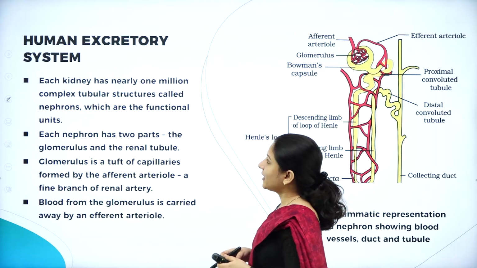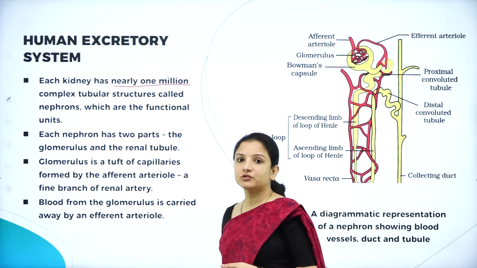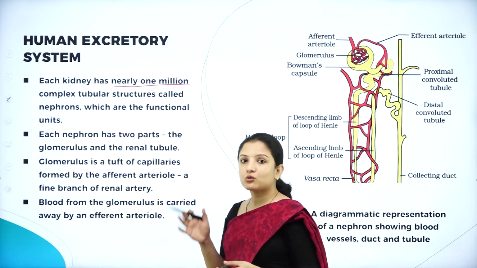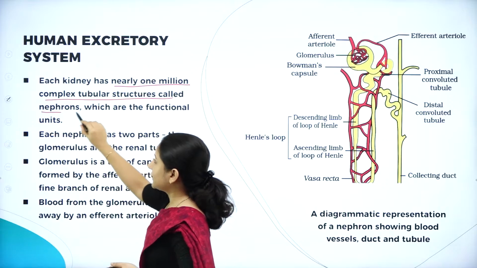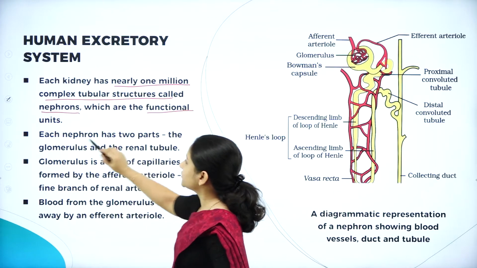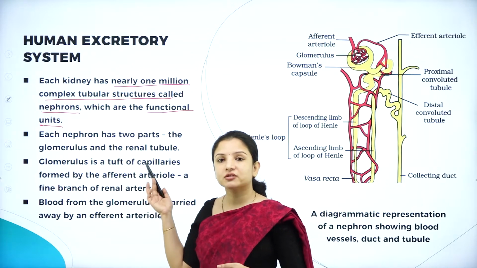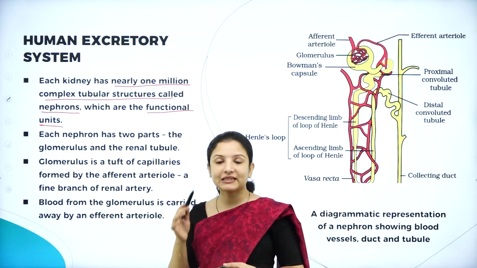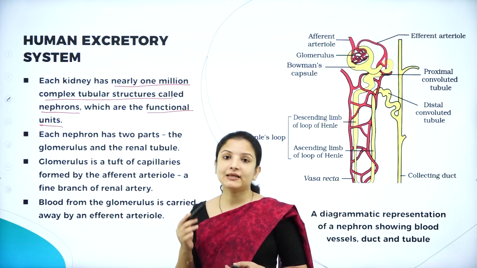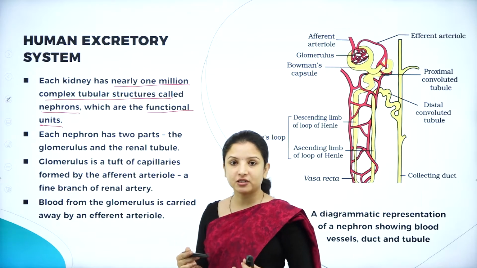Each kidney has nearly 1 million complex tubular structures called nephrons, and these nephrons are the functional unit of the kidney. So, this is an important 1-mark question. They can ask which is the functional unit of the kidney. It is nephrons. And how many nephrons are present in each kidney? 1 million nephrons are present, and these nephrons perform the function of filtration.